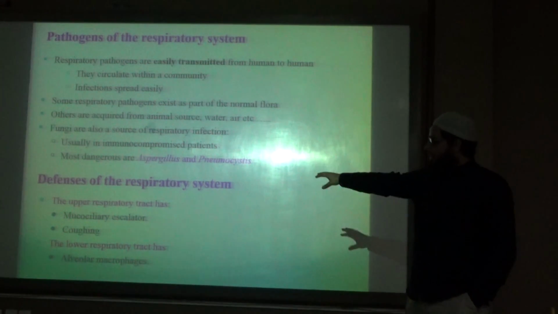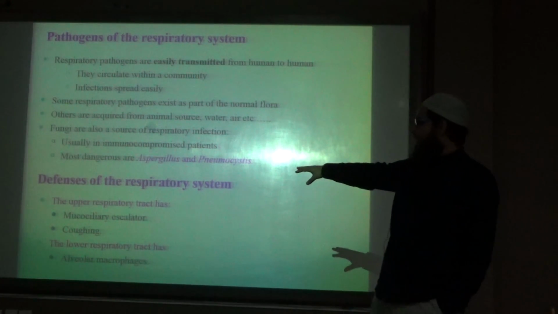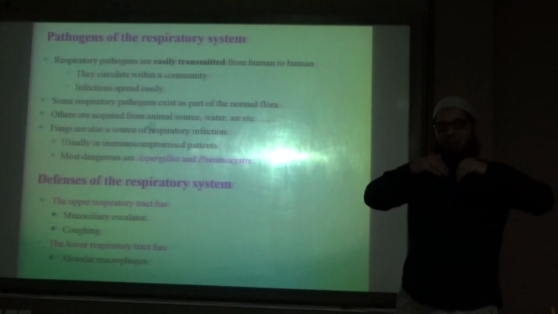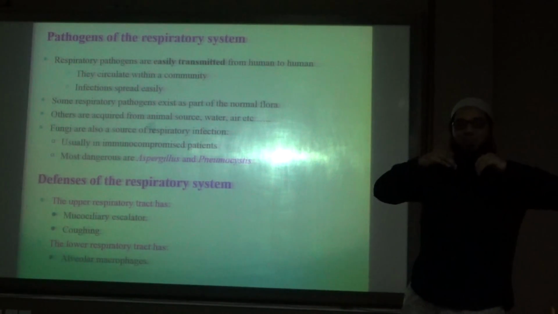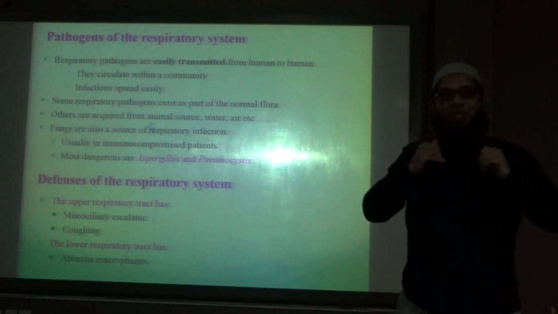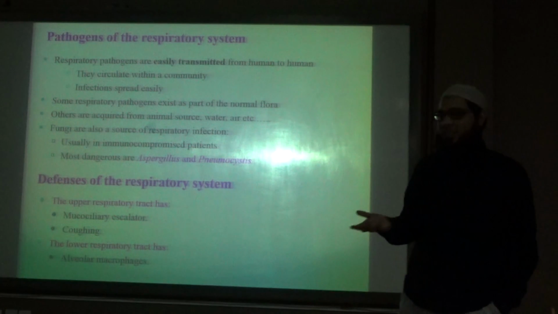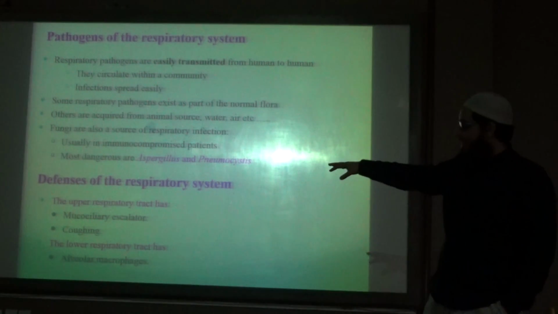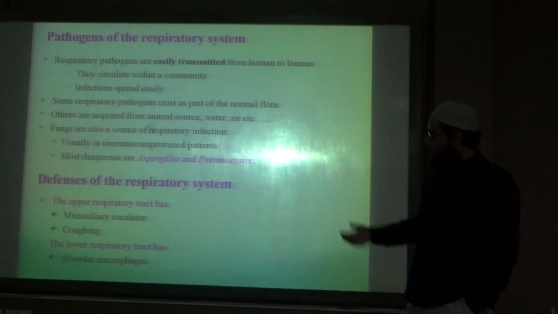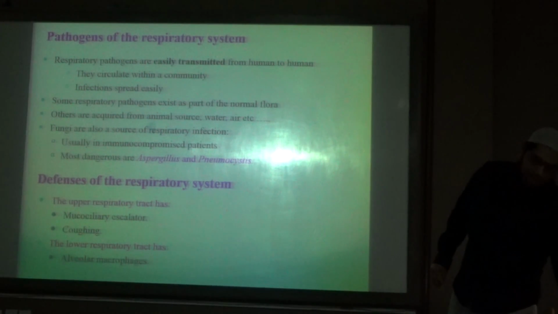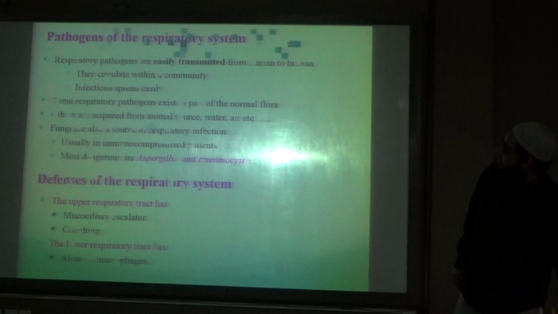Then we have the mucociliary escalator in the respiratory tract, which functions for upward movement of sputum and mucus, and that is why you can cough and bring out the sputum with its help. Coughing is also a mechanism for protection. For the lower respiratory tract, we also have alveolar macrophages.